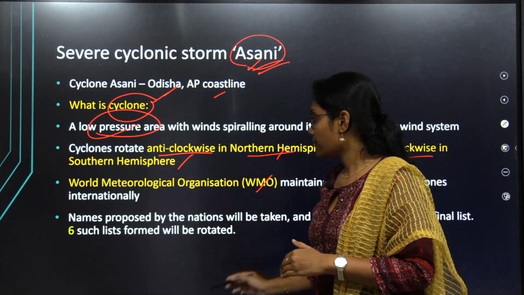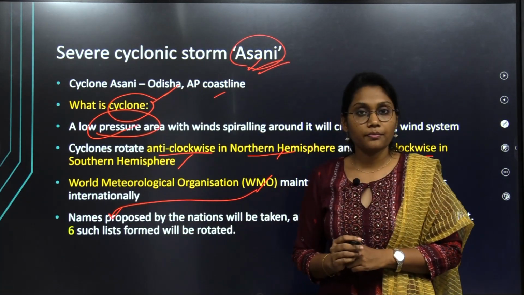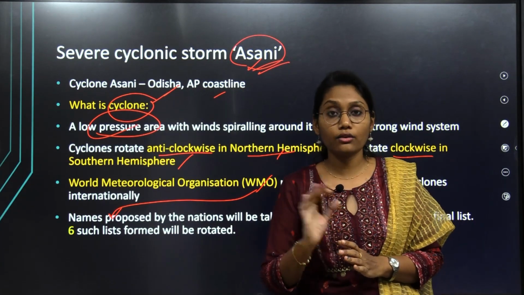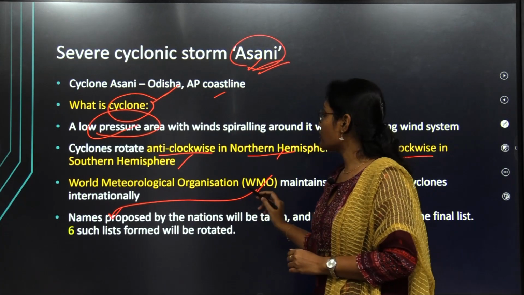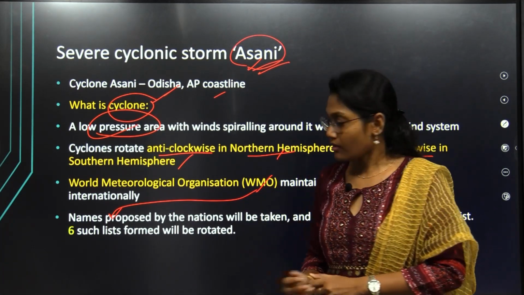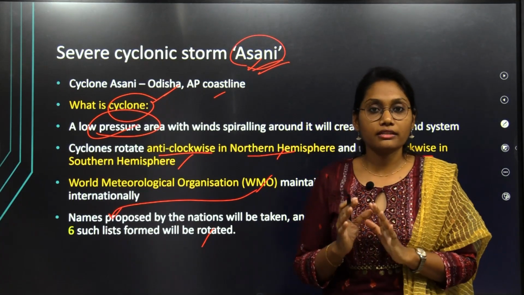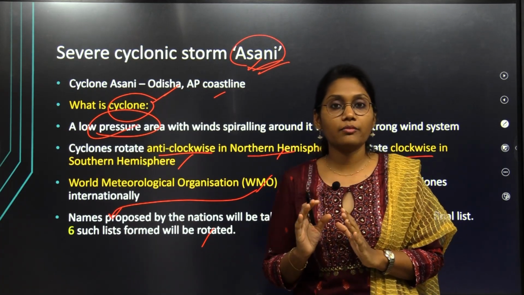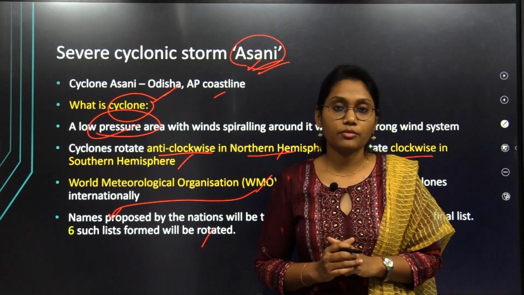So the WMO will propose six such lists, considering all the recommendations by all the nations. The World Meteorological Organization will decide the names of the cyclones by considering the lists from the countries.